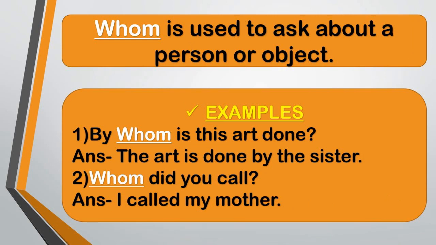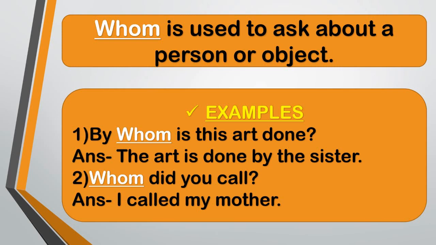Children, now let's see. When do we use whom? The word whom is used to ask about a person or object. Let's see the examples. Number 1. By whom is this art done? Answer. The art is done by the sister.